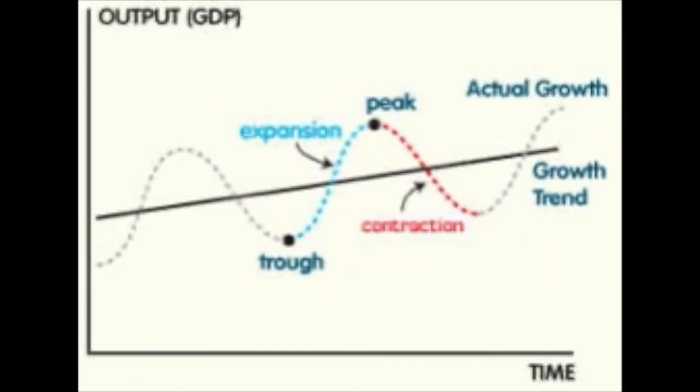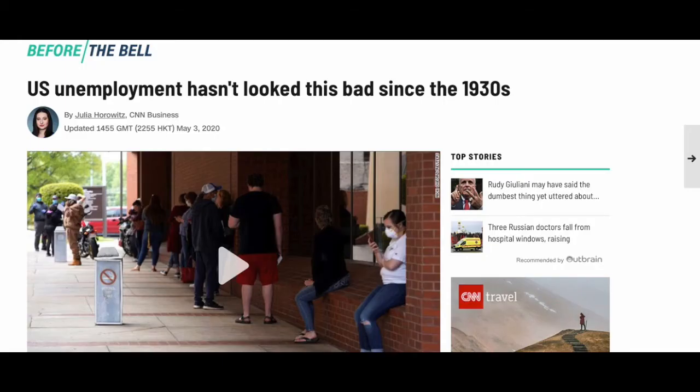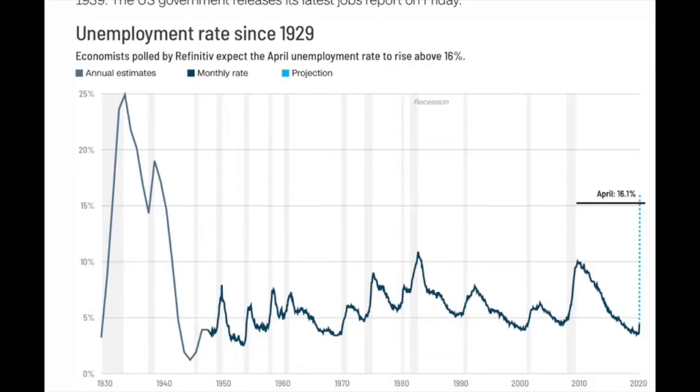Now, if you didn't understand, contractions are basically when the GDP goes down from the previous quarter. So let's say in 2019 quarter 4 we saw like a 3% return, and now we're seeing a negative 4.8% return. That means more people have lost their jobs, and yes, we are seeing a negative 4.8% growth in GDP as of quarter 1 2020, which means a lot of people have lost their jobs. Around 22 million plus Americans have lost their jobs, and right now we're basically in an economic recession.